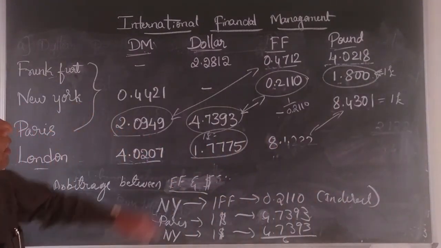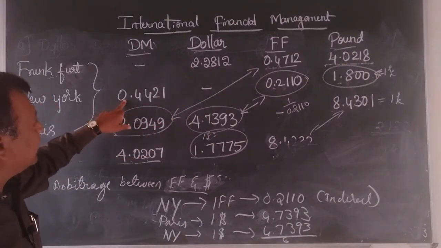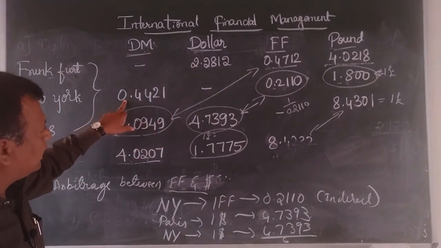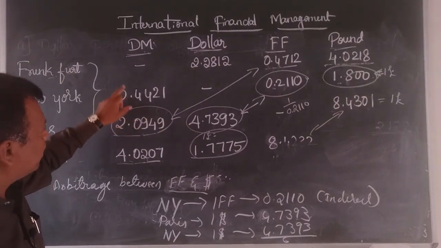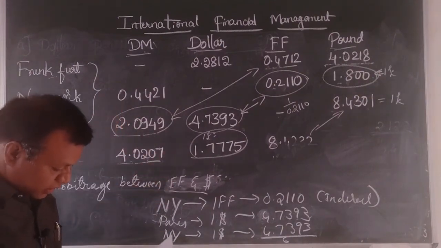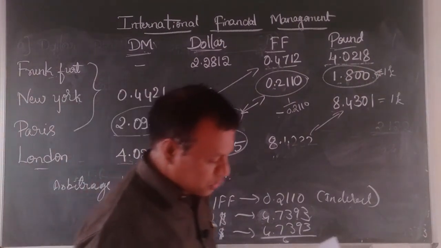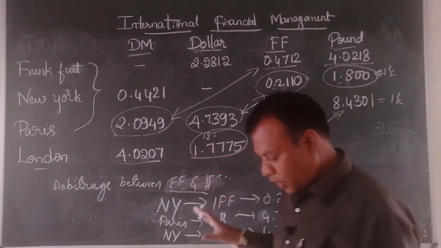And the last one is we can have dollar and DM. We can convert New York to an indirect quote, then compare. Finally, you get an answer of 0.0192 as the potential gain. This is how we are supposed to do it.